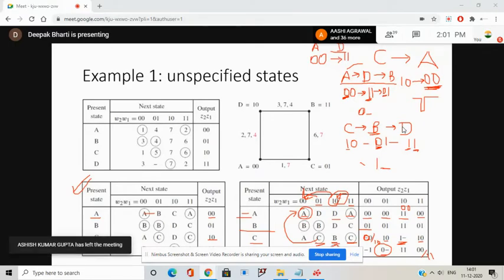It will make the transition to B. In that case your output can be either 1 1 or, what is the output of state B? 0 1. Because the output can be anything, if they have to write it combinedly, in place of these two values they have written -1 or -0.